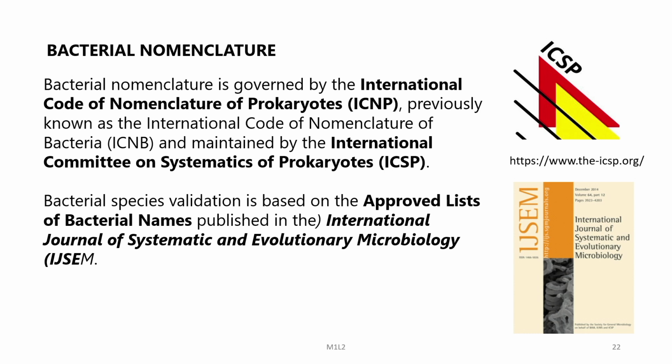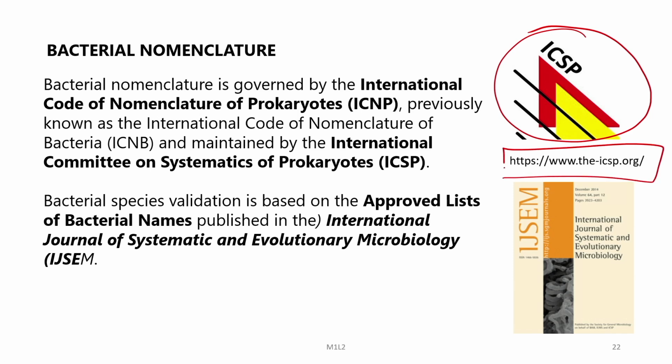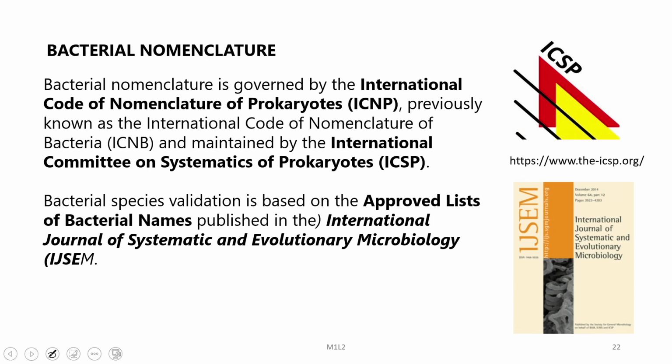Bacterial nomenclature is governed by the International Code of Nomenclature of Prokaryotes or ICNP, which was previously known as the International Code of Nomenclature of Bacteria, ICNB, and this is maintained by the International Committee on Systematics of Prokaryotes or ICSP. Those who are interested can visit this website and learn about the various activities of ICSP.